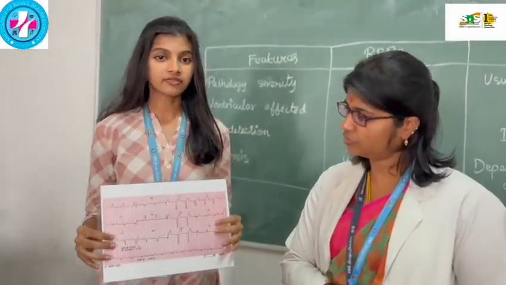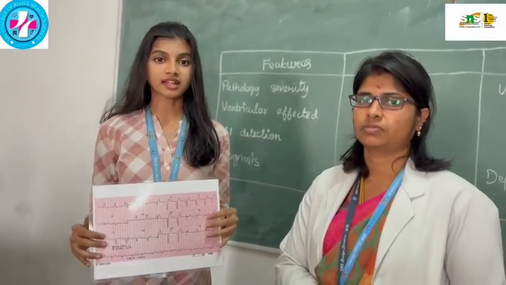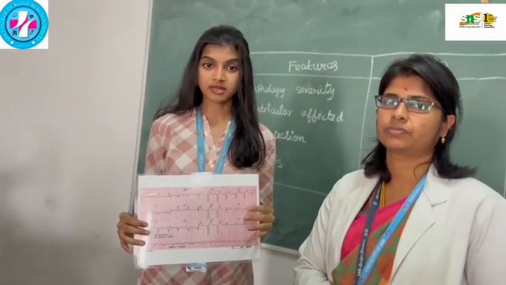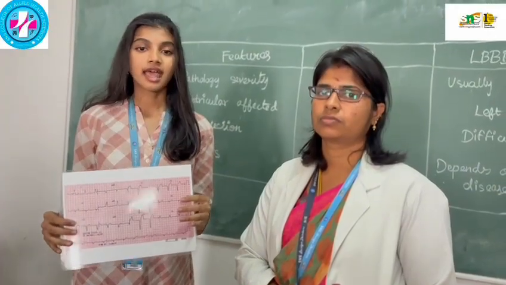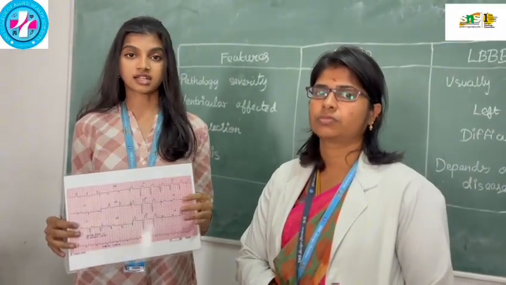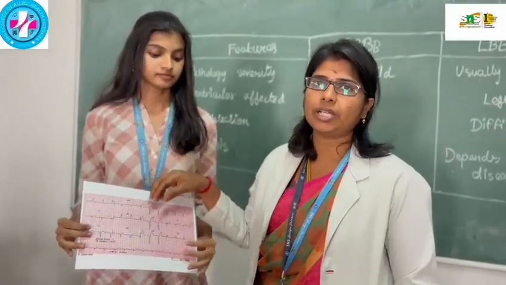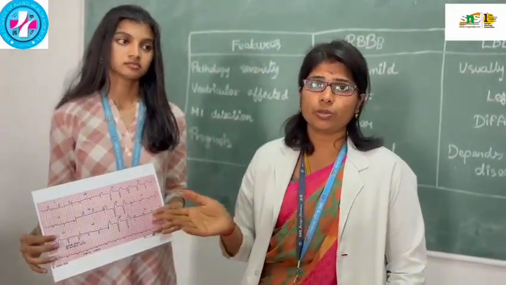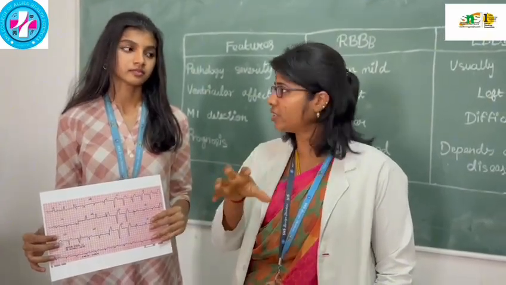So basically, left bundle branch block is a serious conduction abnormality in which the left bundle branch fails to conduct impulses properly. Since the left ventricle is the dominant pumping chamber, any delay in its depolarization significantly affects cardiac electrical patterns and often indicates structural heart disease. Comparing LBBB with RBBB, LBBB is the more complicated condition because the LV chamber is important for systemic circulation.